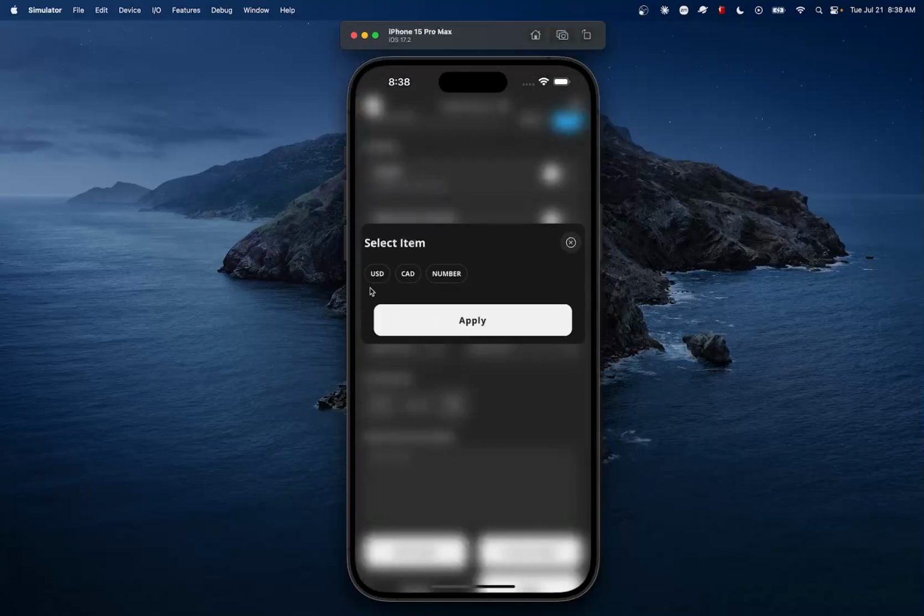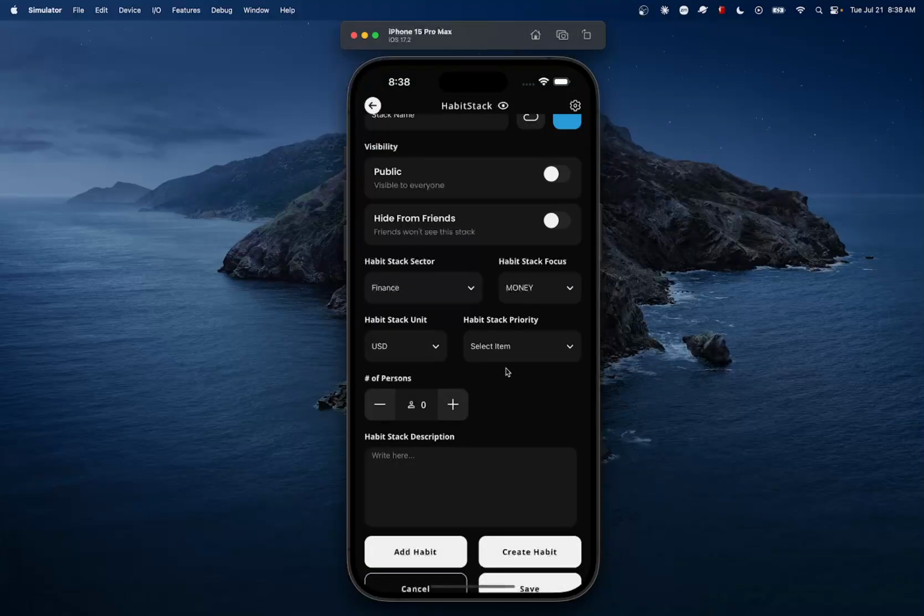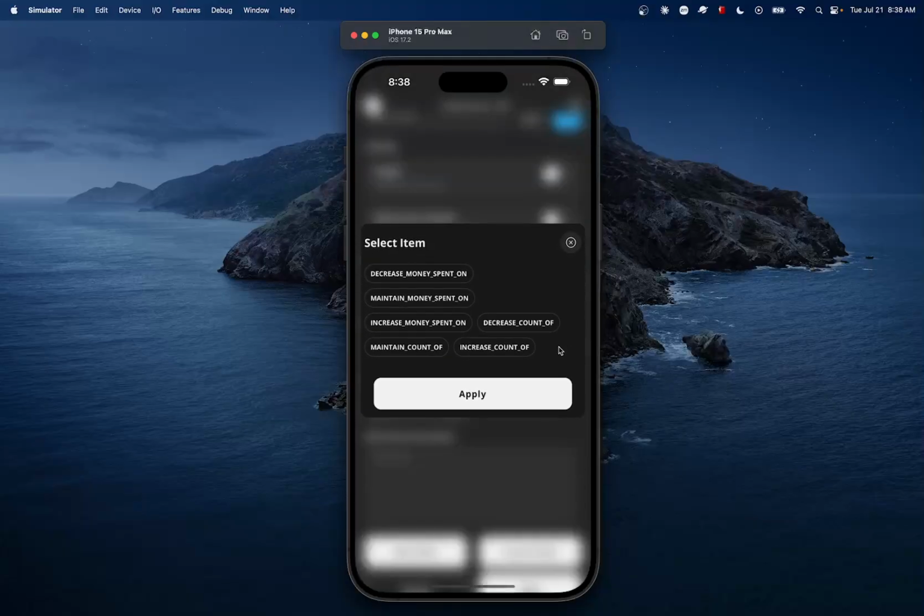In this case, the unit can be the US dollar, the Canadian dollar, or just a number. And finally, it will be the priority, and that is quite important. When you decide on the priority, everything will be scored based on all those different items that I showed you. You could choose to decrease the money spent, for example.